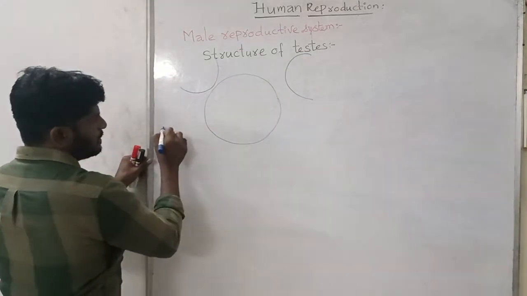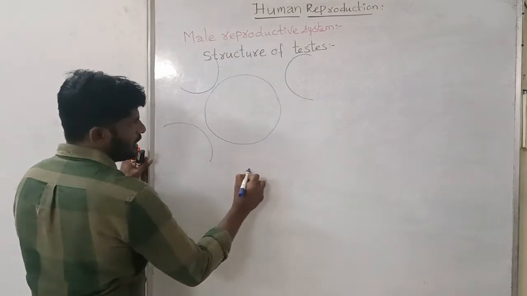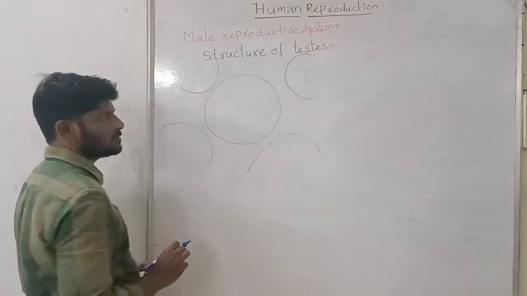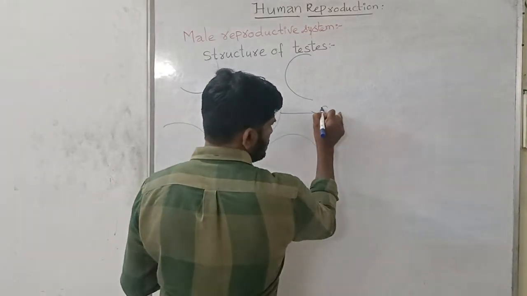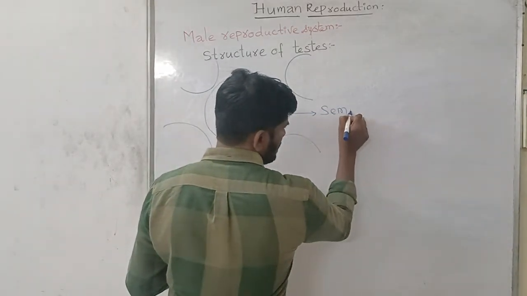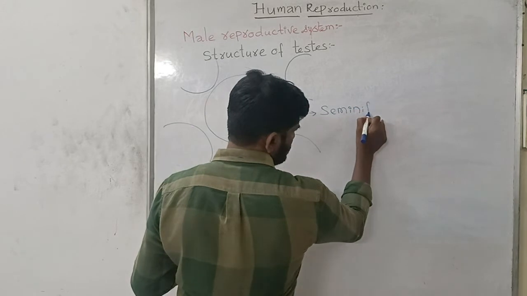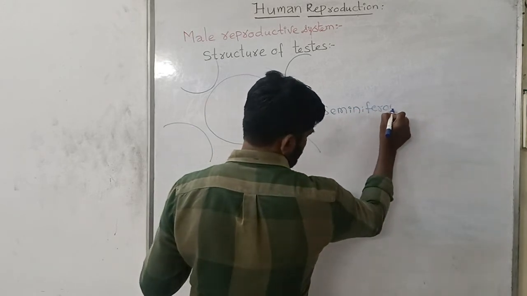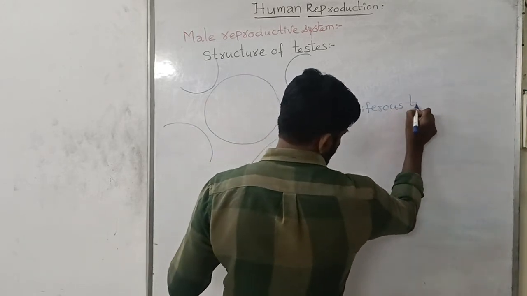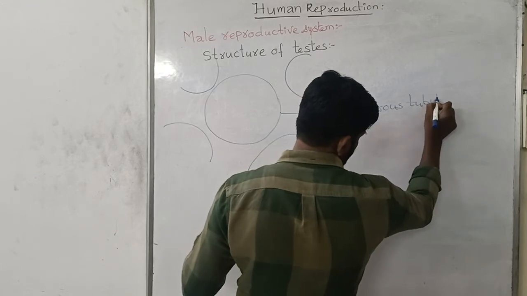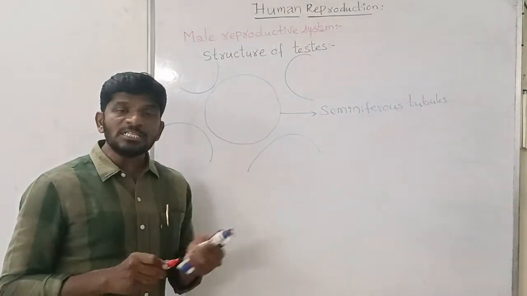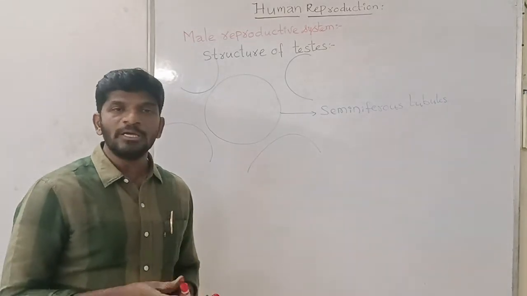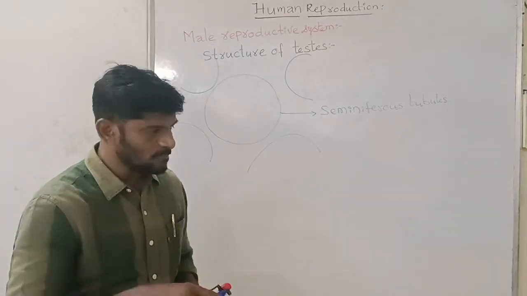Yes, these are the seminiferous tubules. Each seminiferous tubule is lined by two types of cells.